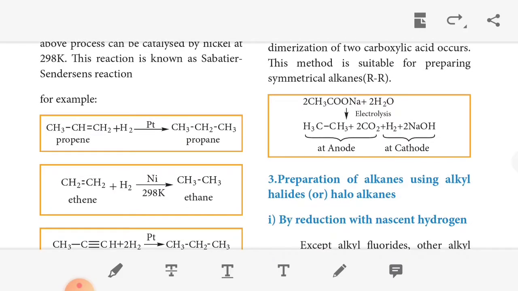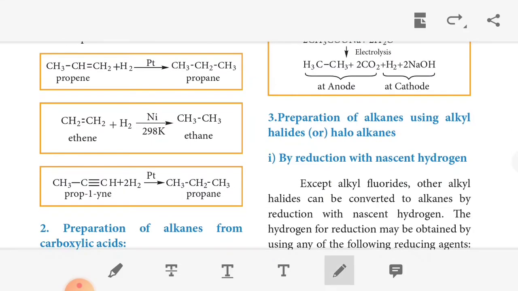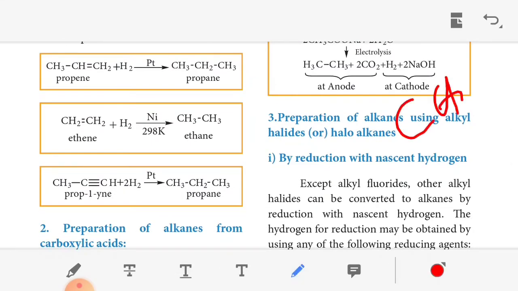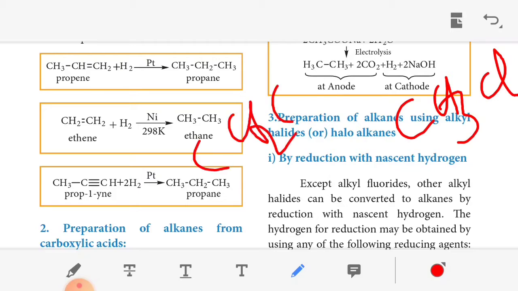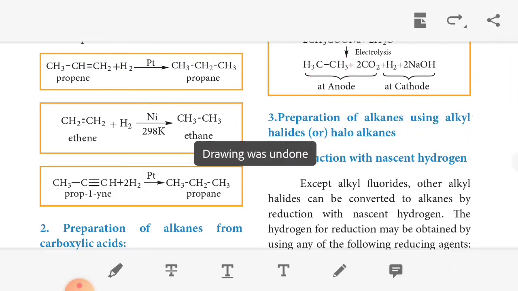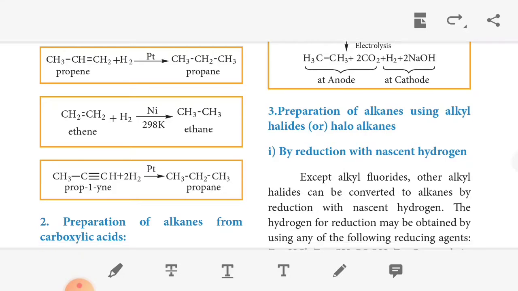The next method is preparation of alkane using alkyl halides or haloalkanes. Alkyl halide means CH3Cl or CH3CH2Br. This is called an alkyl halide. An alkane group that has lost one hydrogen is called an alkyl. Haloalkanes means halo, halogen: fluorine, chlorine, bromine. Alkane means the carbons contain single bonds.